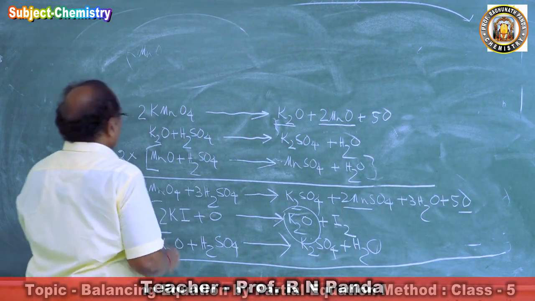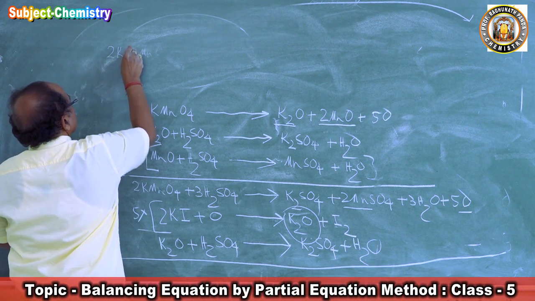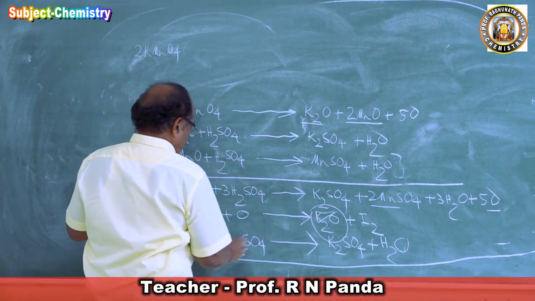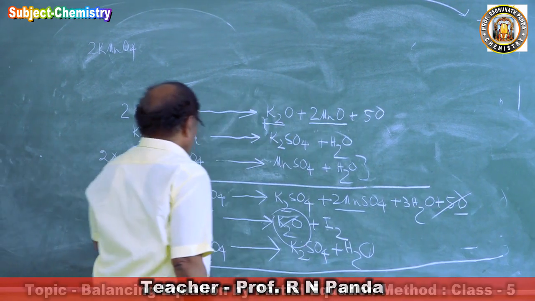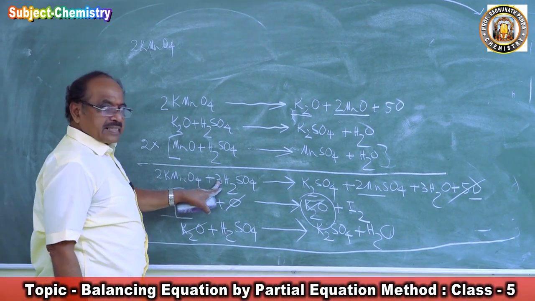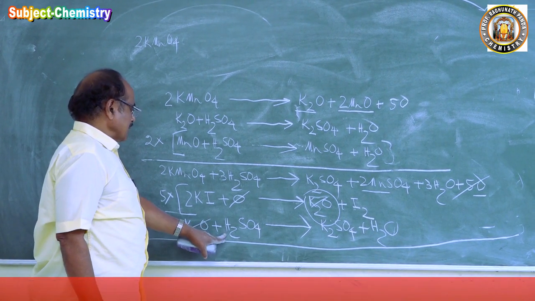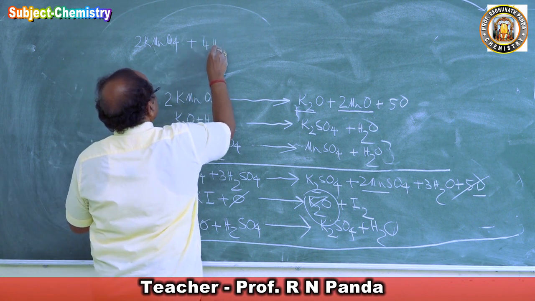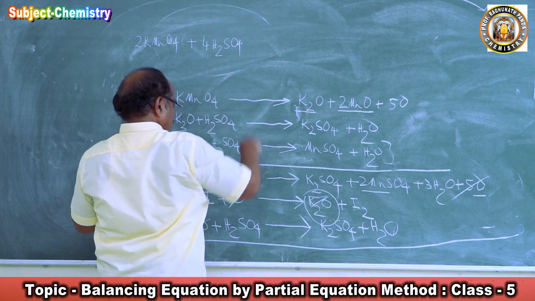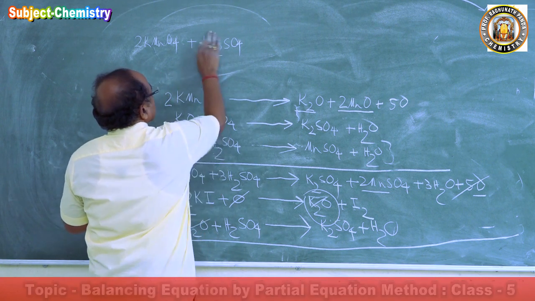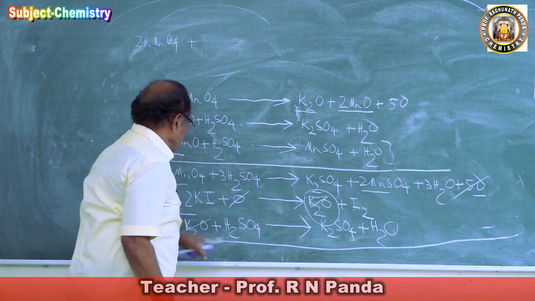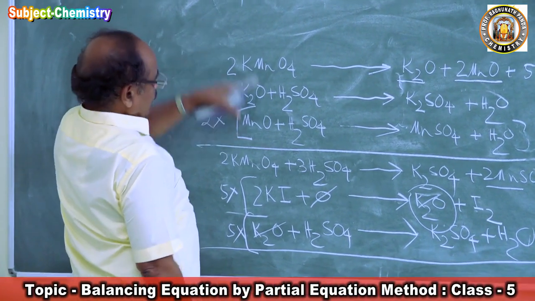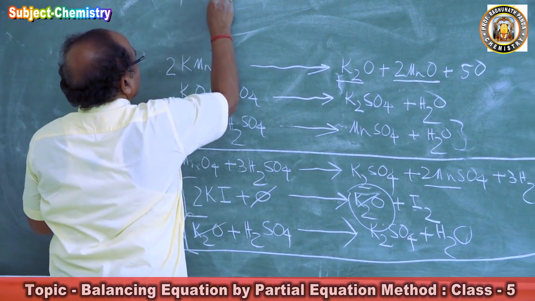So we have here 2 KMnO4 as such. Now you have K2O cancels, and here O cancels. So 2 KMnO4. You have 3 sulfuric acid here, and here 1 sulfuric acid. We'll have 4 sulfuric acid. Sorry. Here you see we have here K2O, and here 5 K2O. So we have to multiply this by 5. So we'll have 5 sulfuric acid, 3 sulfuric acid. We'll have 8 sulfuric acid.